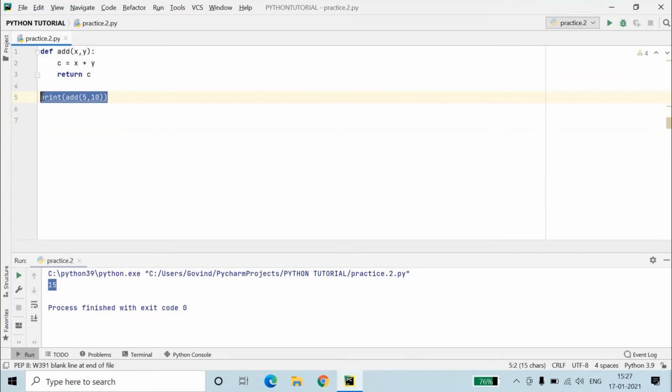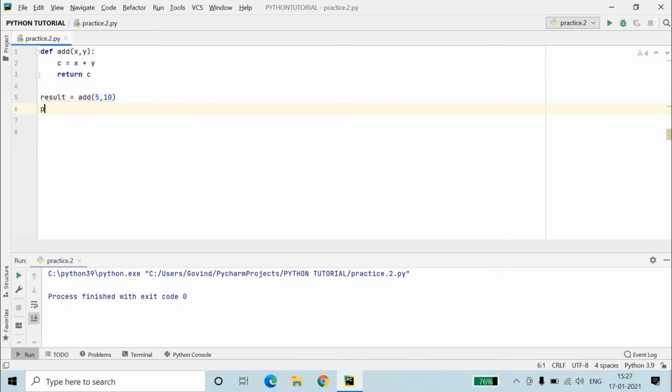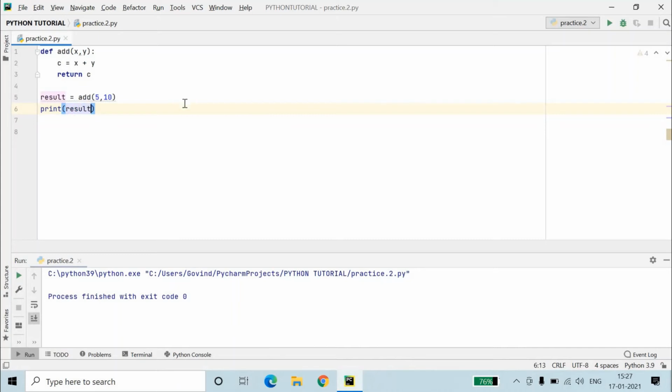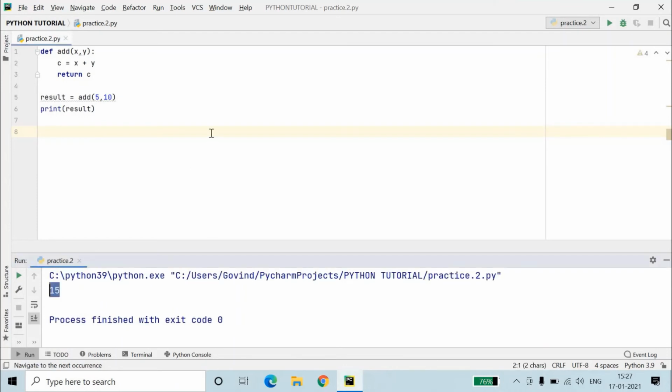There is another way of doing this. For example, define a variable result, call the function and store its value in result, with 5 comma 10. Again if you run this, you will not get any output because we haven't printed anything. So print result, because result will store the value of whatever 5 and 10 give. Now you will get the output 15 as well. See, this is how functions actually work.